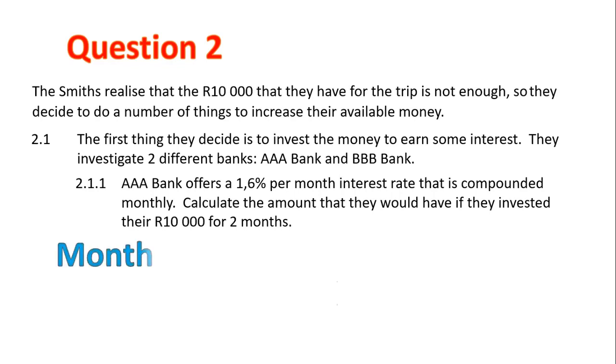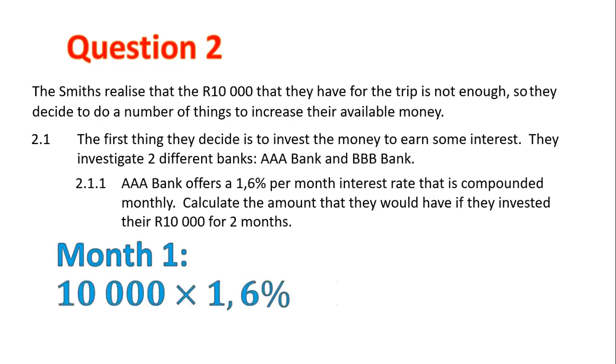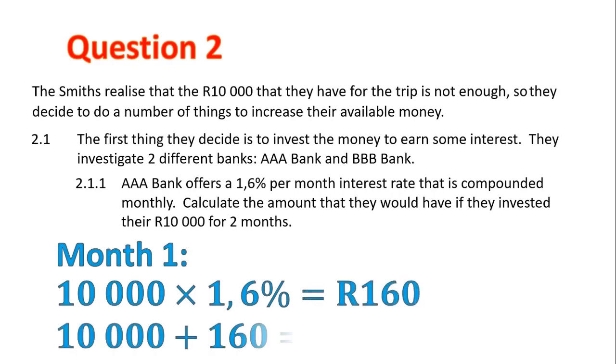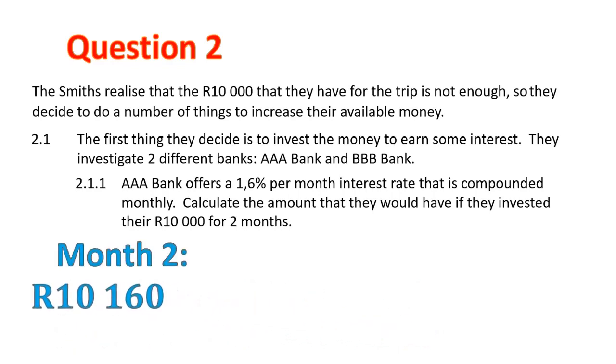Let's have a look. Month 1. 10,000 times 1.6%, and that gives us 160 Rand. Which means that at the end of month 1, we have 10,160. Month 2. We start off with our 10,160.